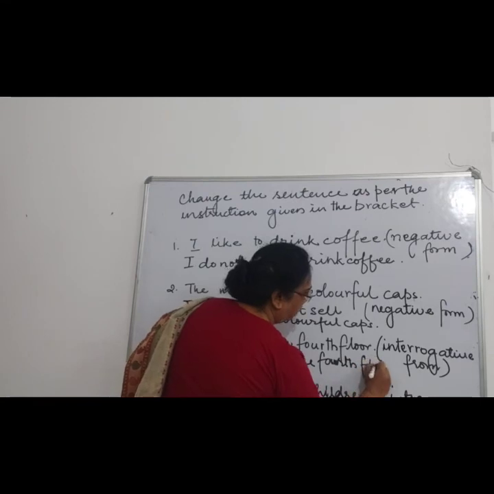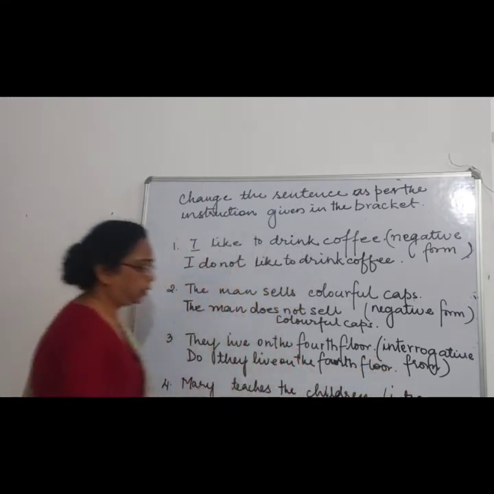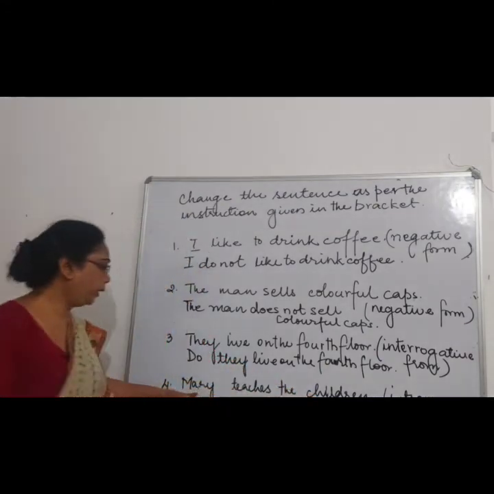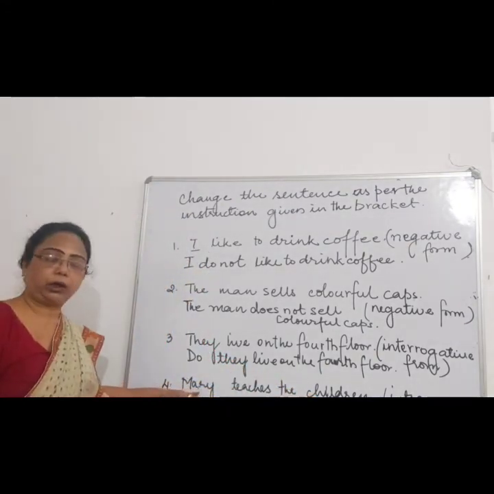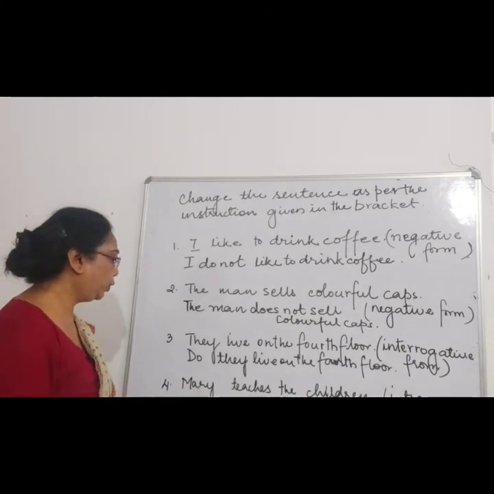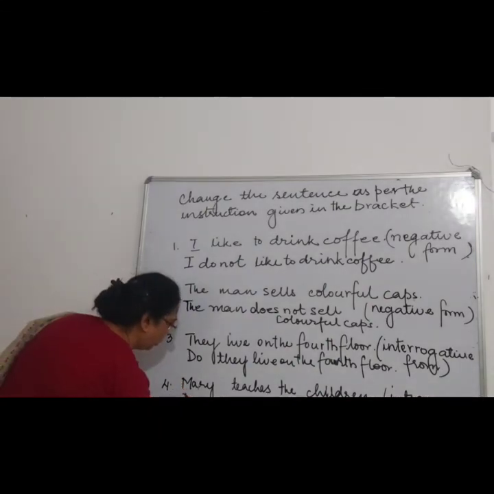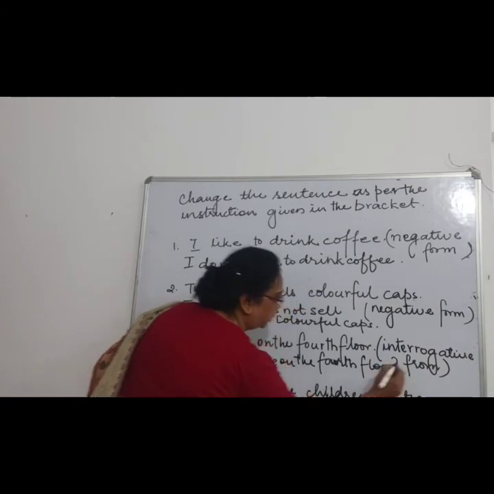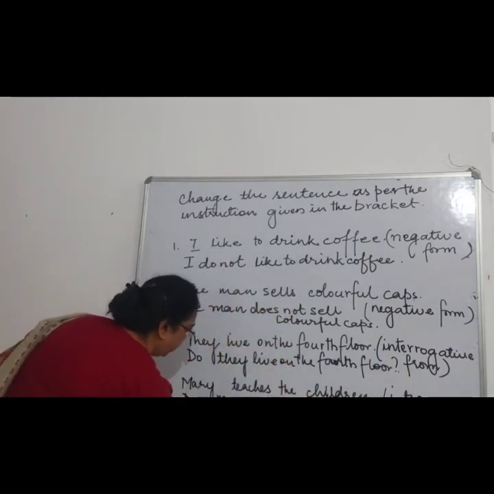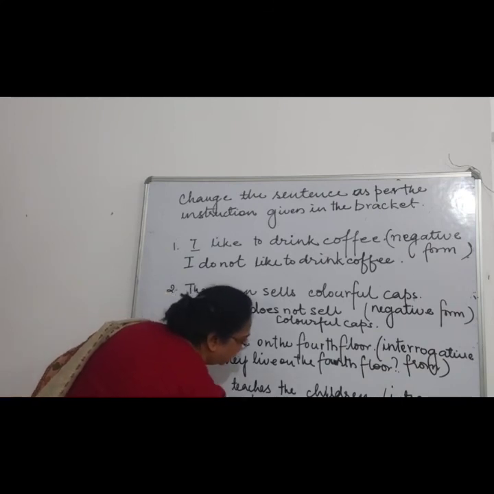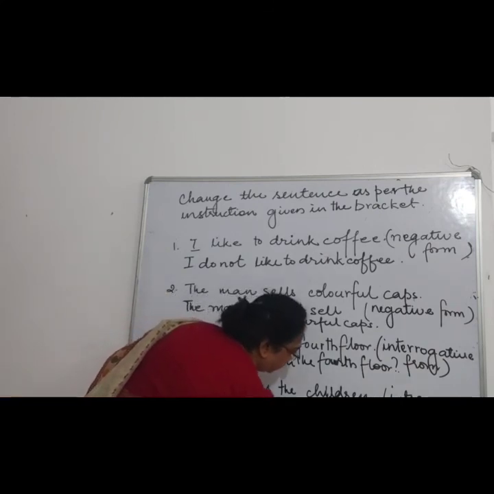Once you know the rules, it is the same for every sentence. So, Mary teaches the children. Now Mary is singular, the subject is singular. So what am I going to use for interrogative? Does. Right. So, does Mary teach the children?